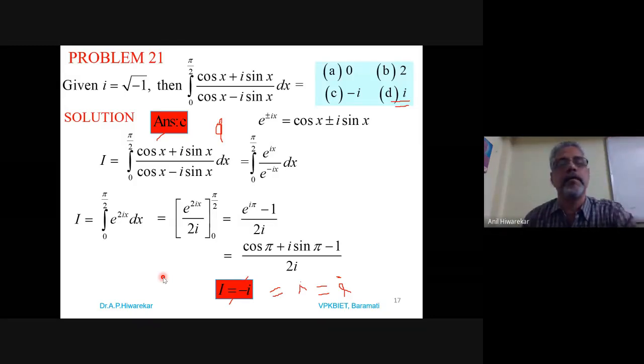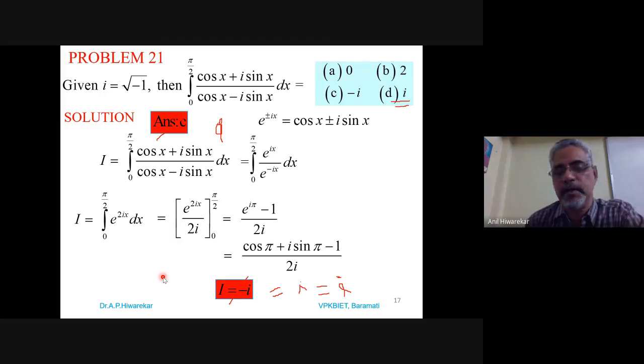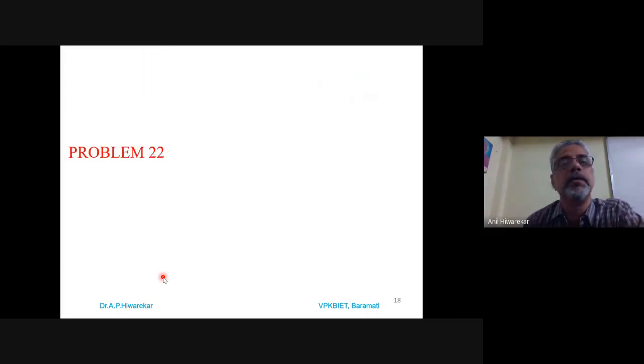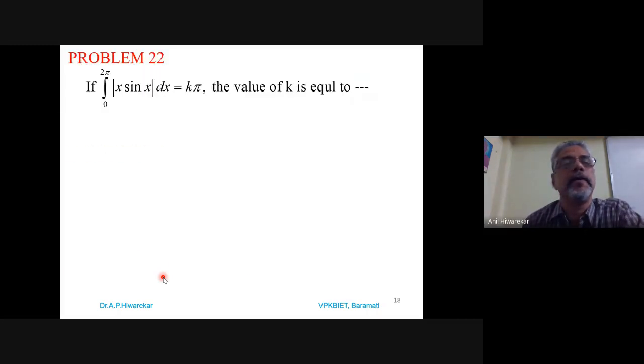So two or three more problems are there that we will quickly go through. Problem number 22: the integration from 0 to 2 pi of mod of x times sin x dx is equal to k pi. If this value of the integration is k pi, we have to find the value of k. The answer is not given.